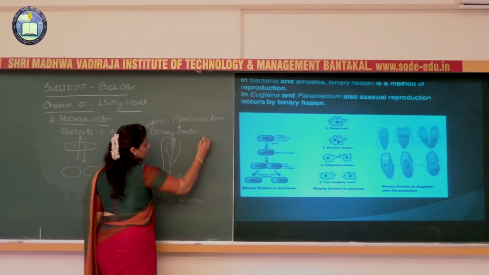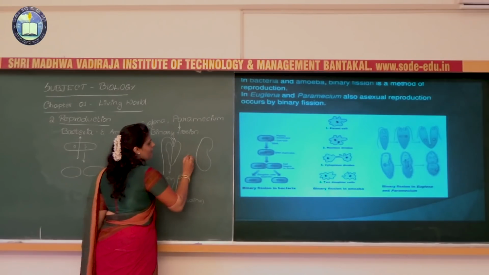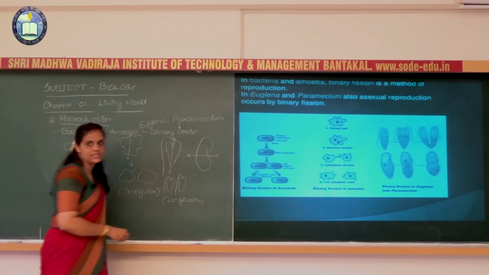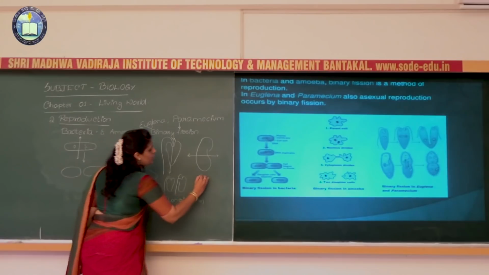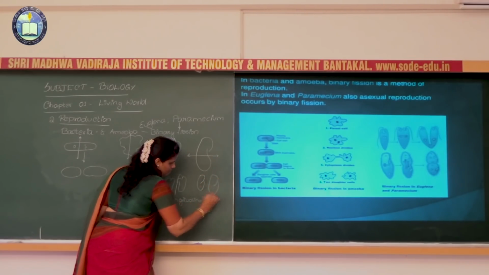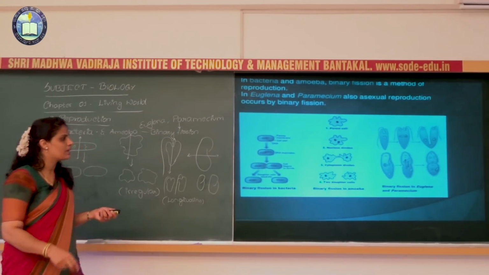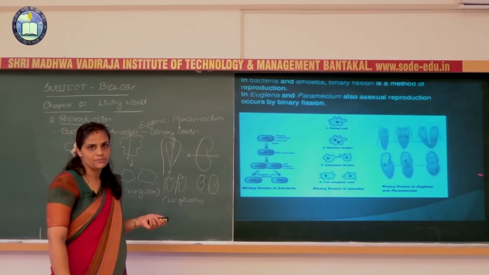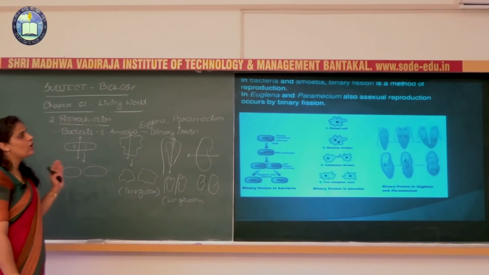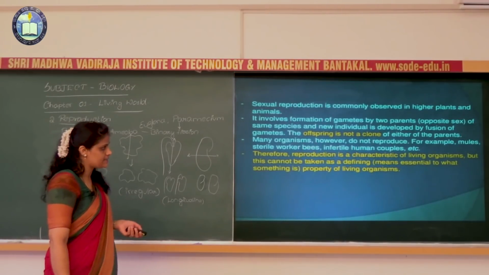Again, if you are taking the paramecium as an example, in the paramecium it is a transverse section. Again due to that, two daughter cells are produced like this. So in the paramecium the asexual reproduction will be transverse. So these are the methods of asexual reproduction in the lower organisms.